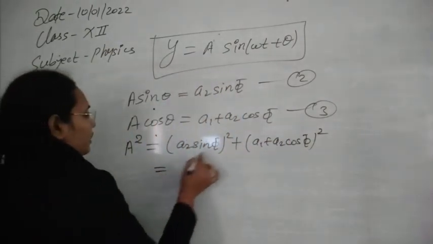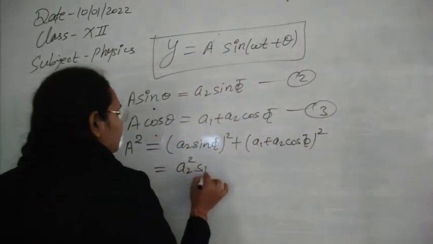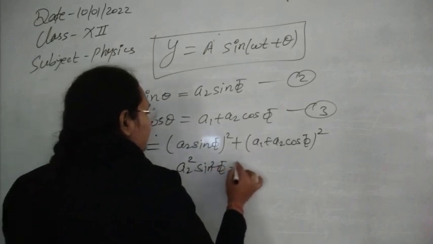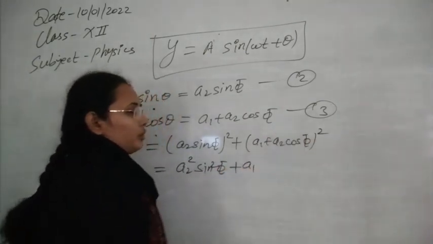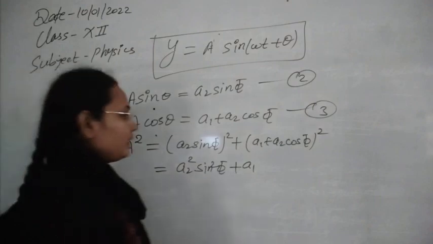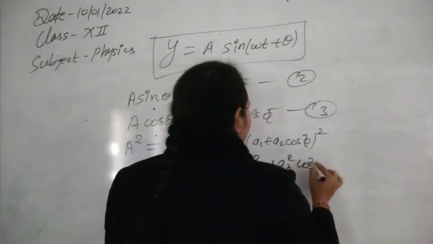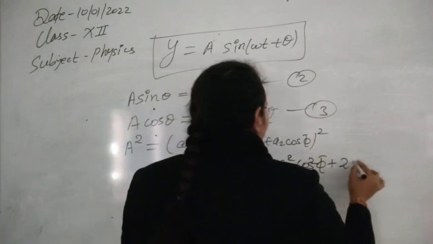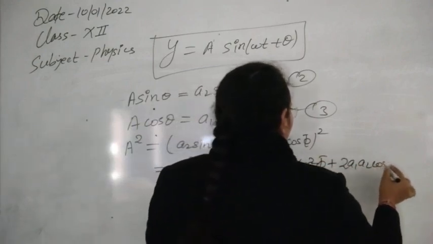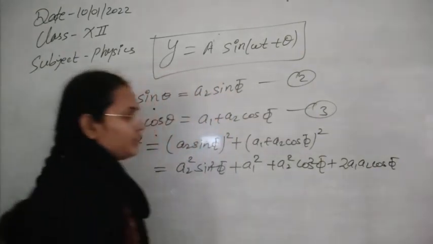Next, this is A2 square sin square phi, plus, opening the formula of (A plus B) whole square, A1 square plus A2 square cos square phi plus 2 times A1 A2 cos phi.